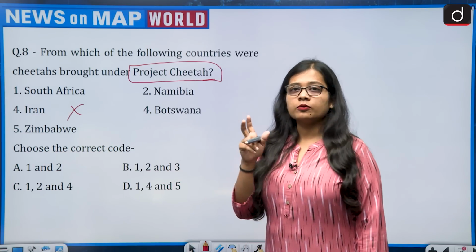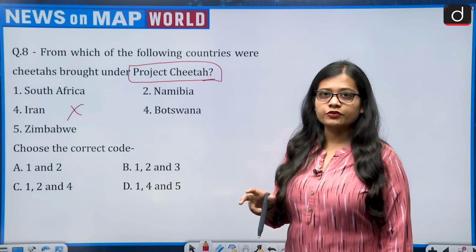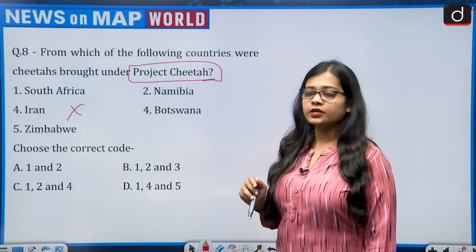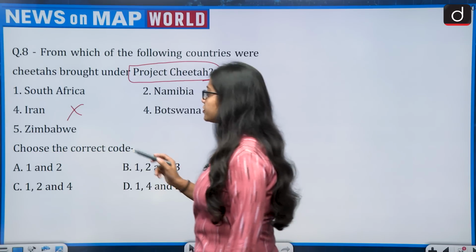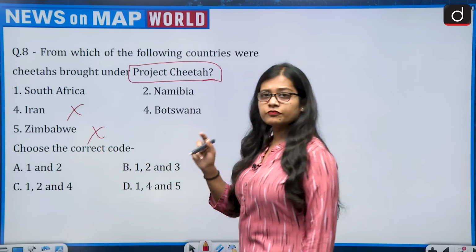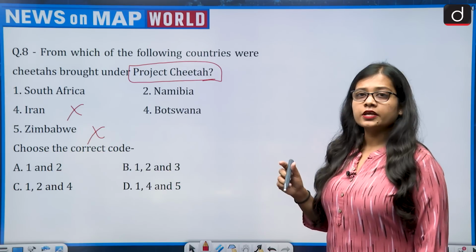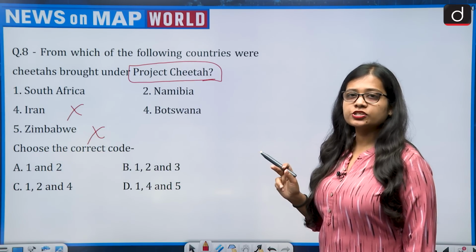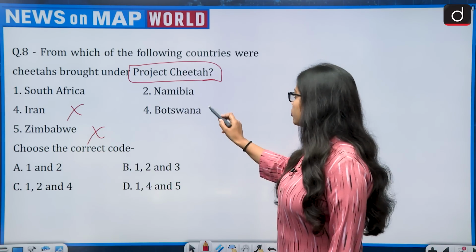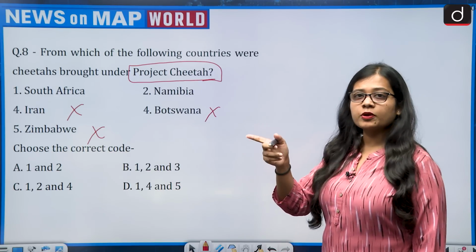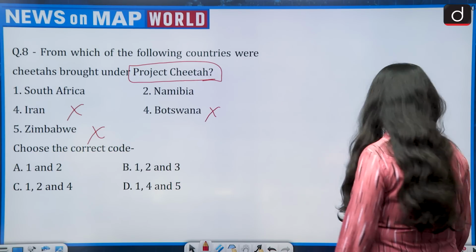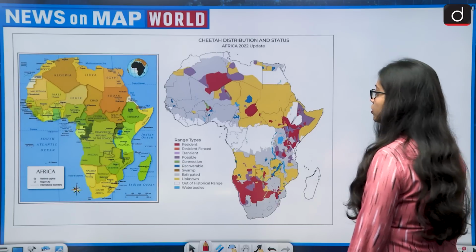And the majority population of cheetahs lies in the African continent and especially in the southern region of the African continent. Now comes Zimbabwe. Zimbabwe is a very small country in area and it does not hold a very high population of cheetahs. Then comes Botswana. Botswana is very famous for the high population of elephants and not cheetahs. I'll just show you a map also.